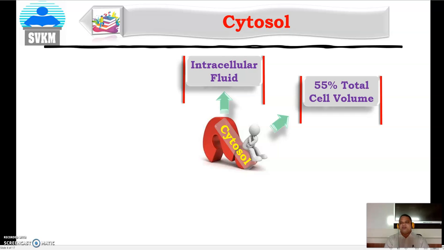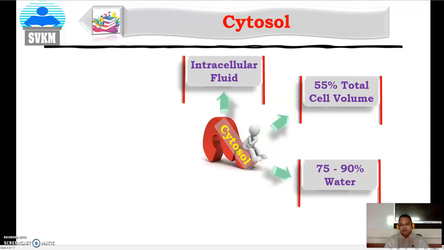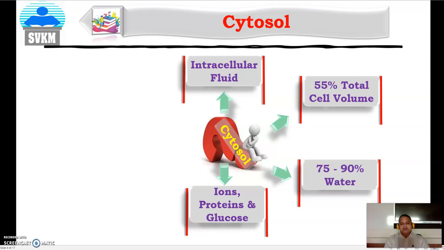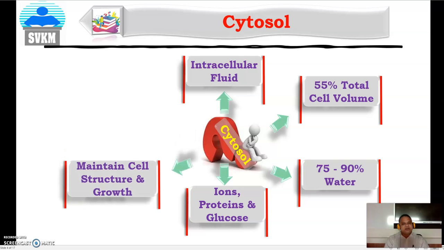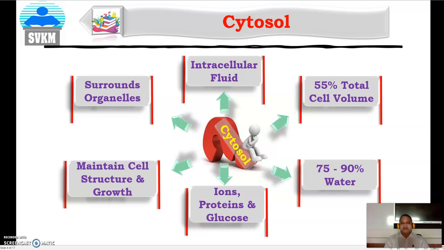It makes up 55% of the total cell volume. It contains 75 to 90% water. It also contains ions, proteins and glucose. The major cellular components present in the cytosol are ions, proteins and glucose. The function of the cytosol is to maintain the cell structure and its growth, and it surrounds the cell organelles.